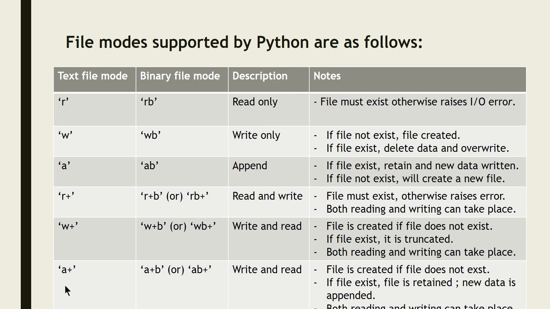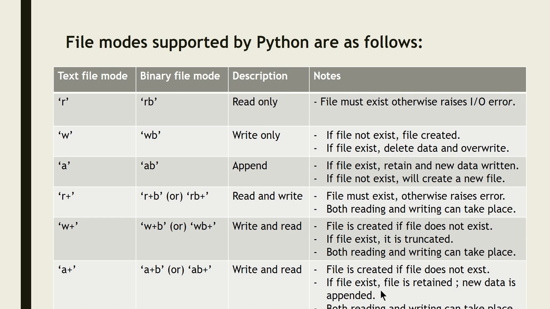And then what is A plus, which is a very useful mode. If it is a binary file, you have to specify A plus B or AB plus. Both reading as well as writing you can do. All the problems you have felt so far will be rectified here. The file is created if it does not exist.